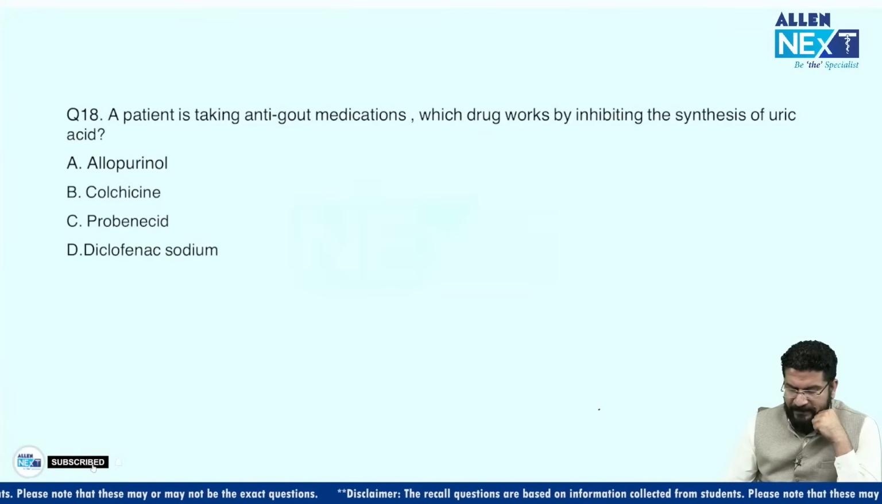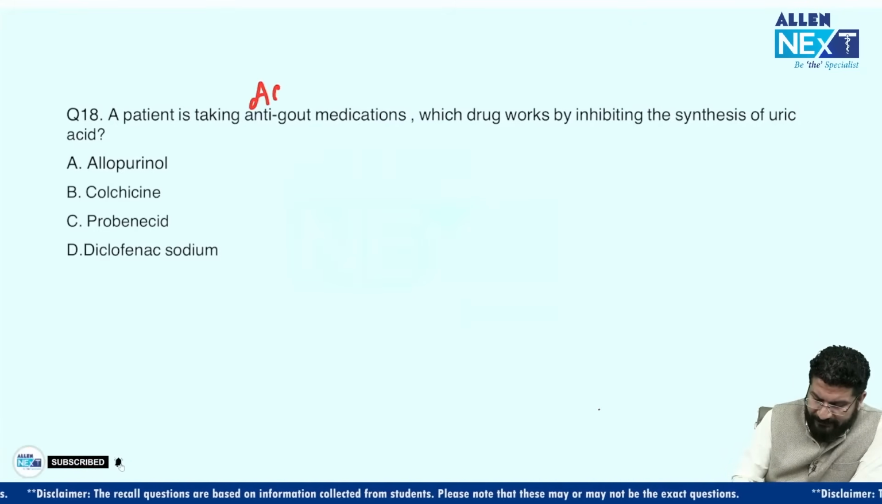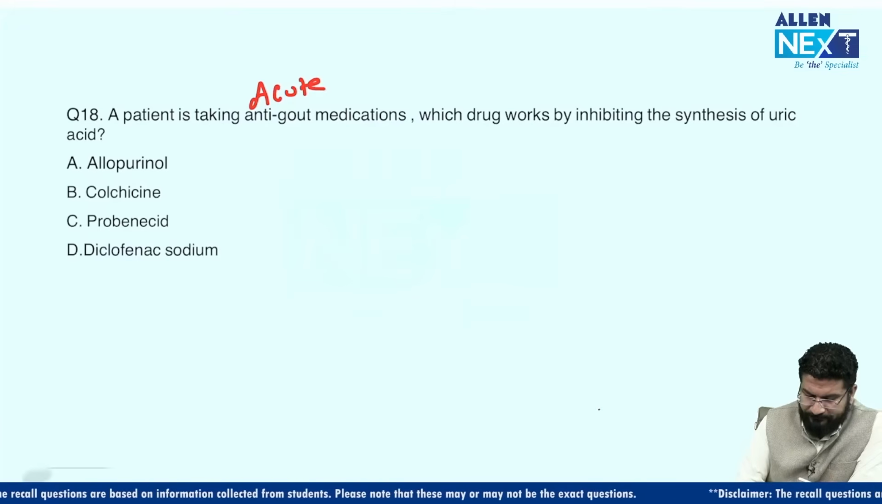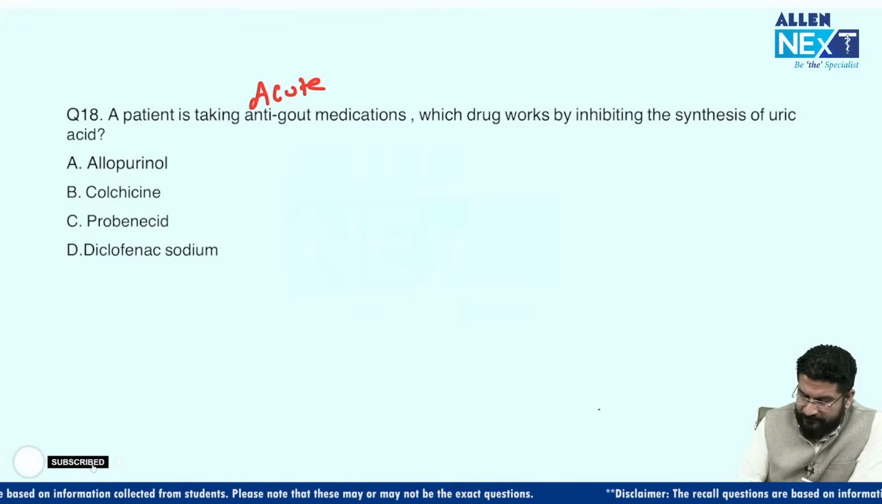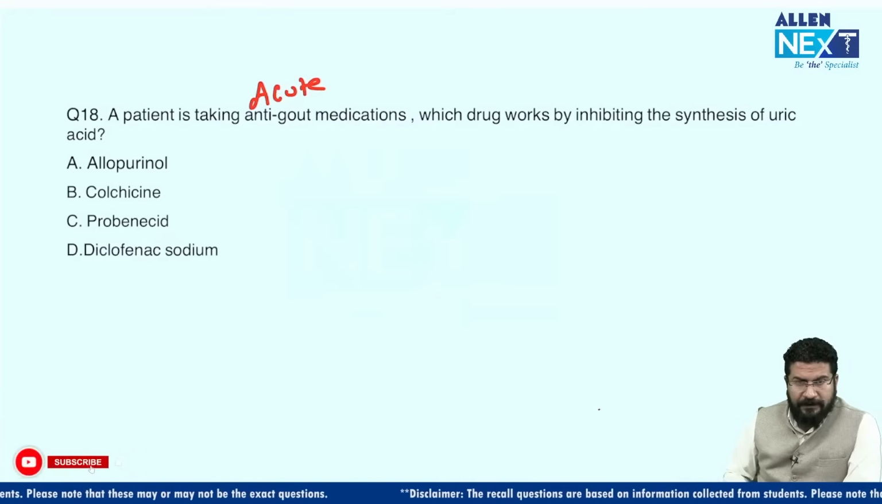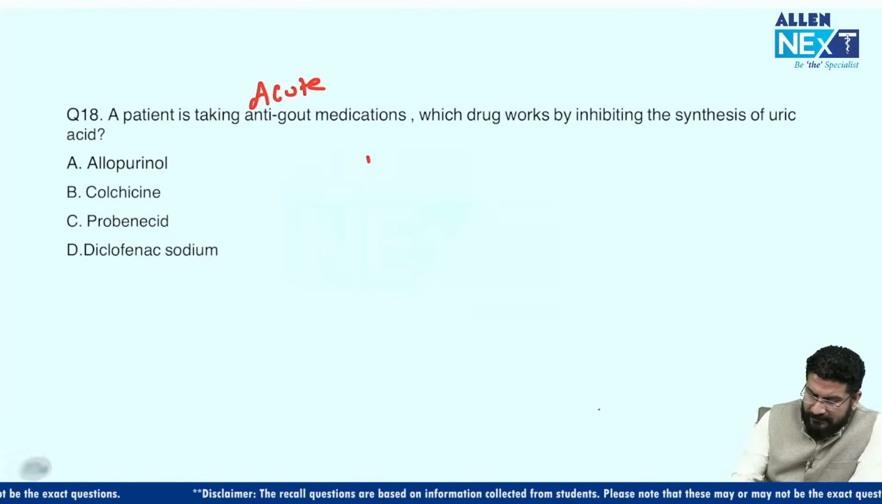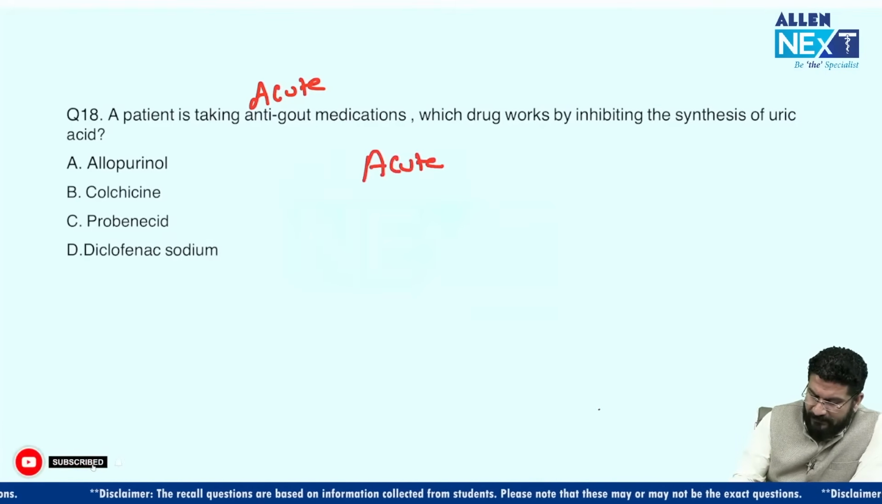Okay, then there is a question: a patient is taking anti-gout medication. Some students said it was given acute gout, so let me correct this. A patient was having acute gout. Which drugs work by inhibiting synthesis of uric acid? Many of you are thinking that in acute gout we don't give allopurinol. The question is simple. They are asking you to understand acute gout versus chronic gout.